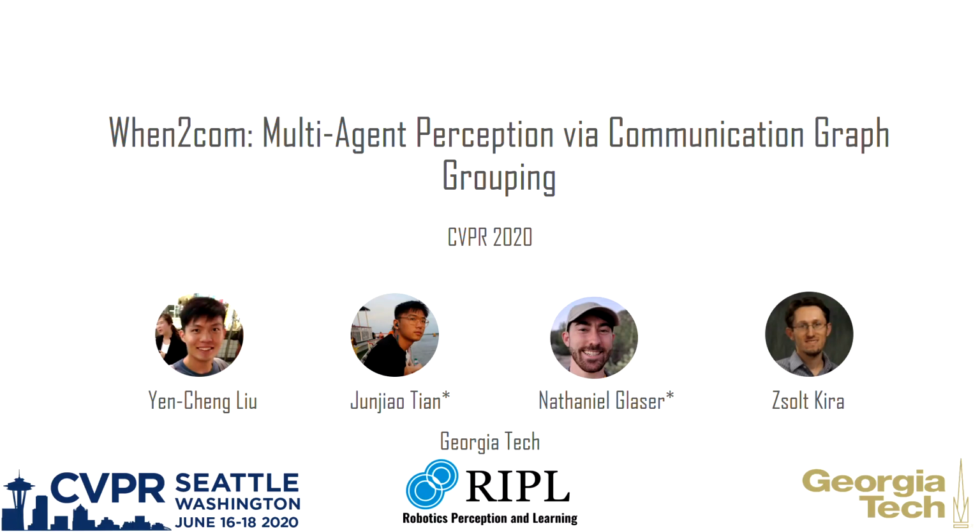Hi, I'm excited to present our CVPR 2020 paper, When2com, Multi-Agent Perception via Communication and Graph Grouping. This work was done at the Robotics, Perception, and Learning Lab at Georgia Tech.